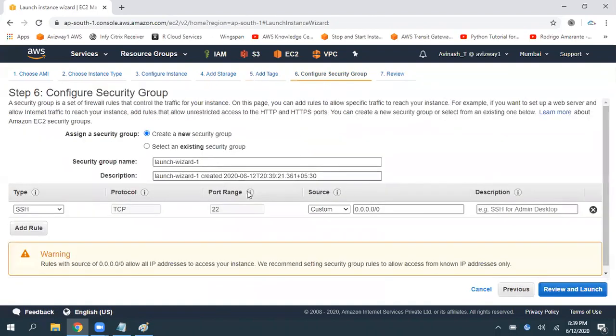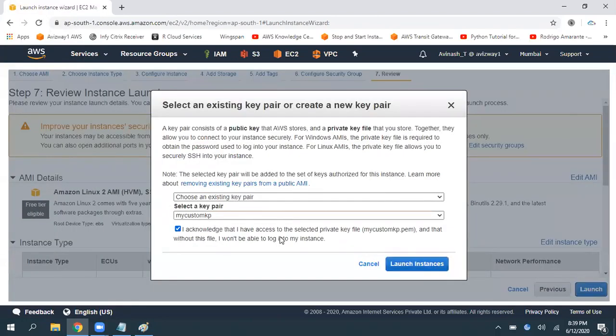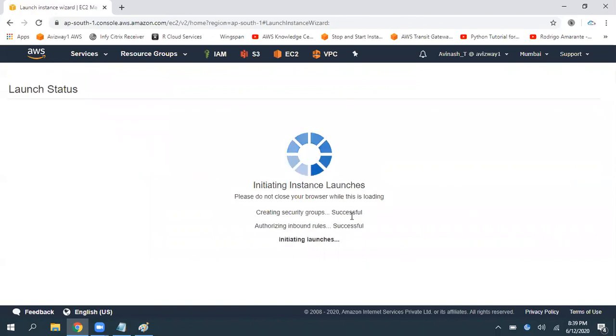Then click on next, and I'll prefer to create a new security group. I'll tell you why; this is a standard mechanism we will follow. For all these applications, I'm going to create one security group, and I'll call this web server security group. Port number 80 must be open, and port 80 is open. Click on review and launch, using an existing key pair.